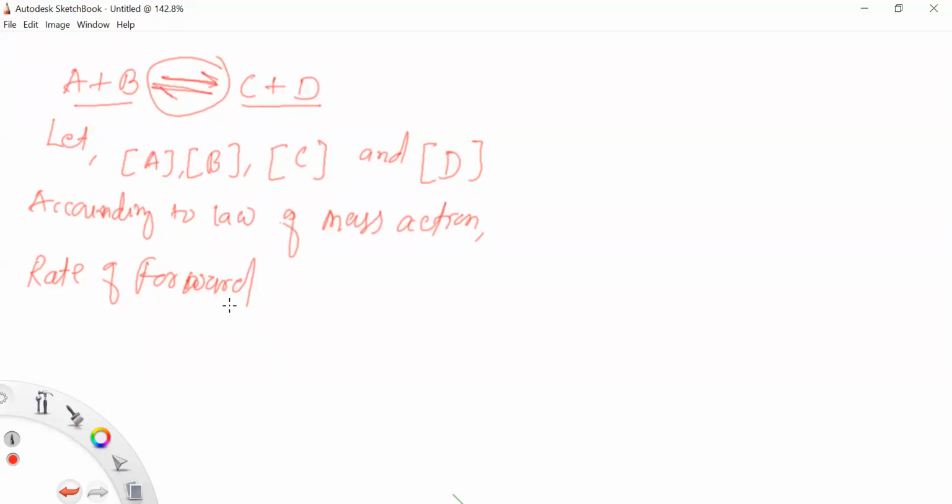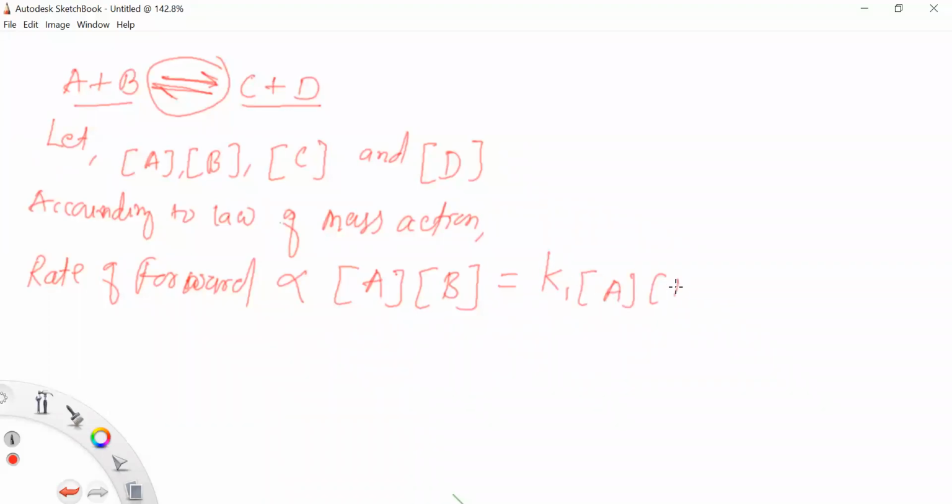The rate of forward reaction is directly proportional to the concentration of A times the concentration of B. So rate of forward reaction equals K1 times concentration of A times concentration of B, where K1 is the proportionality constant or rate constant.